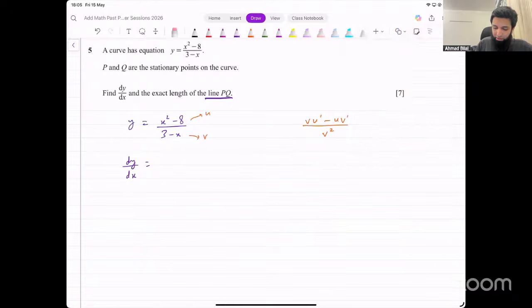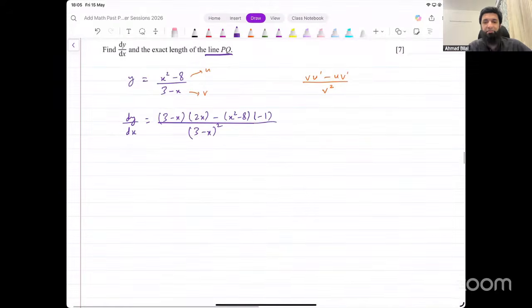Now, the denominator is going to be 3 minus x whole squared. In the numerator, we have vu dash, that means 3 minus x as it is, into derivative of x squared minus 8, that is going to be 2x, minus uv dash, that means u as it is, x squared minus 8 as it is, into derivative of 3 minus x, which is negative 1. This is what the derivative turns out to be. Okay. Now put the derivative equal to 0.